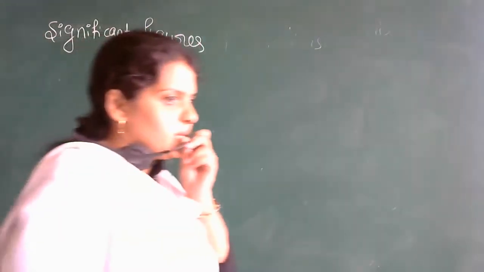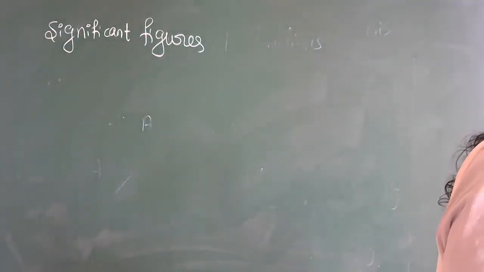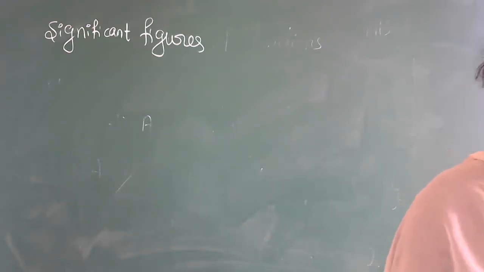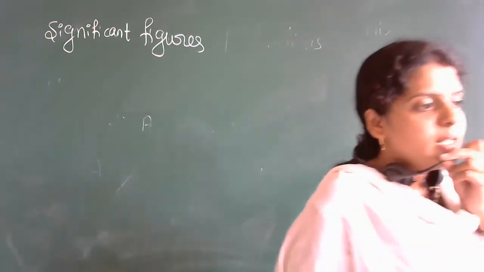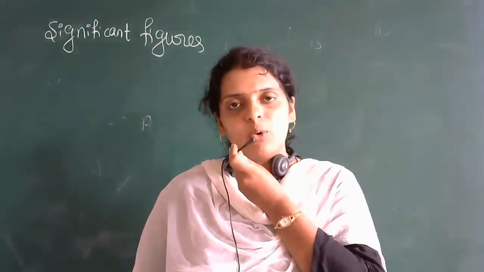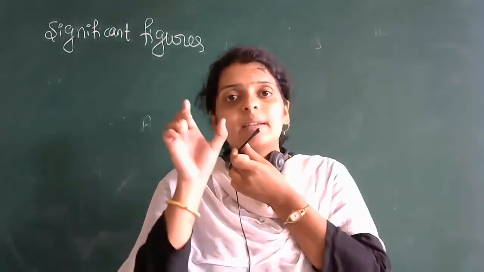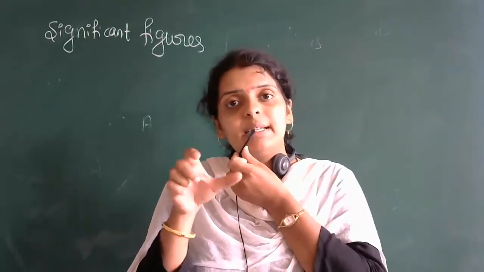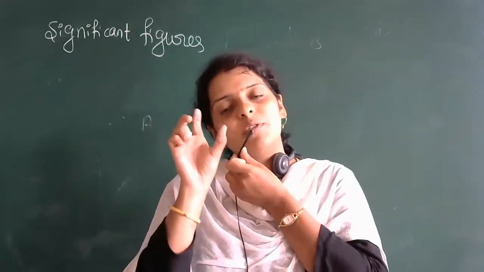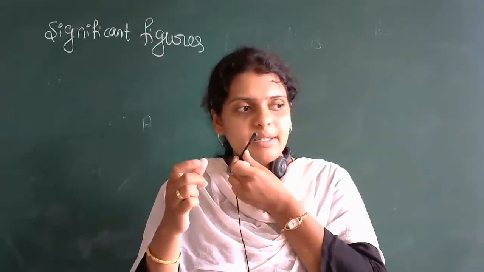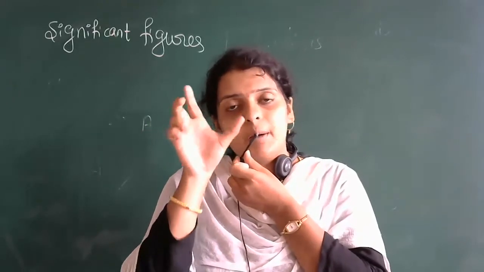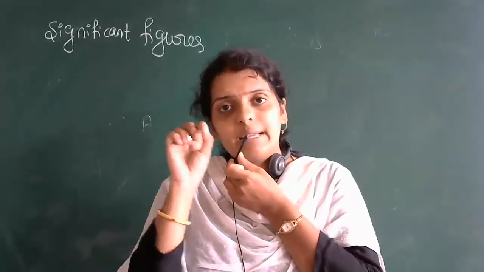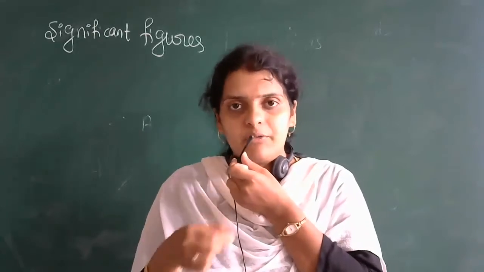So we have the next concept, that is significant figures. The definition of significant figure is: the reliable digits and the first uncertain digit are known as significant figures. The significant figure is the combination of reliable digit and the uncertain digit. Such a combination of number is known as significant figures. First I'll give you an example, then I'll tell you the definition once again.